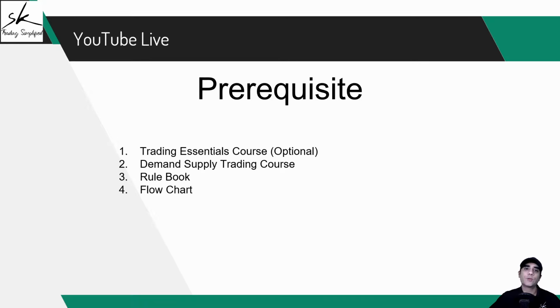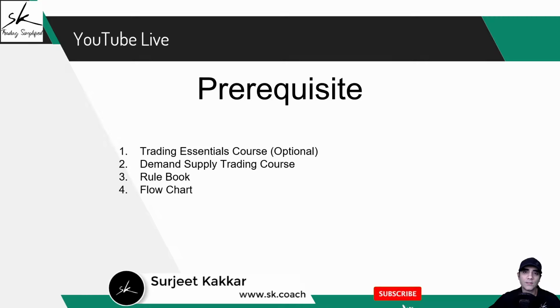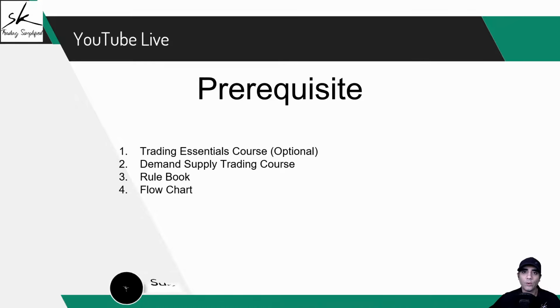Plus, I can also consider this as an example where a symbol was making all-time lows, and when it is making all-time lows, when is probably the right time we can start looking into creating long trades on such symbols? So it's a very beautiful example, and I guess it's also an example of level on top of level. So it will be covering a lot of rules which we already have in the rule book. All right, now like I said, we'll start with a review, so just give me a minute.